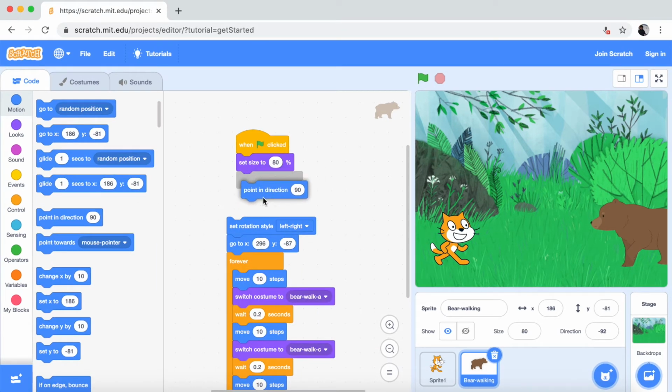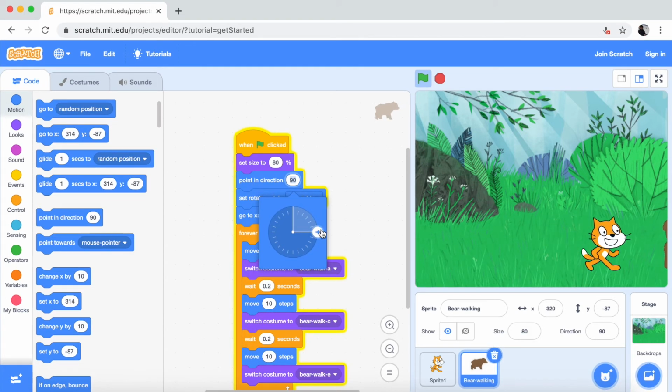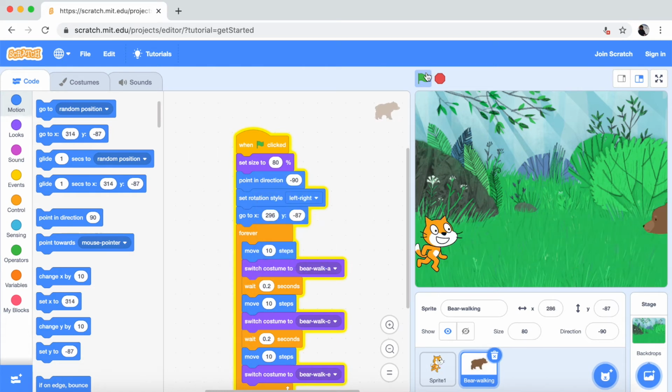We need this point in direction 90. It needs to be minus 90, so that it'll look the other way. Okay, now it's perfect. And that's the bear walking, and that's done.